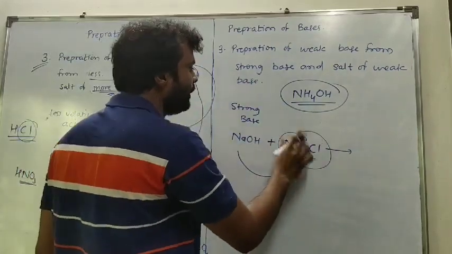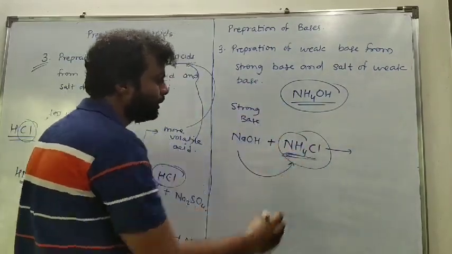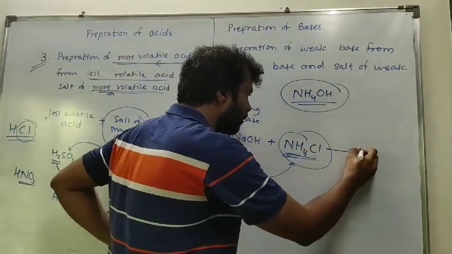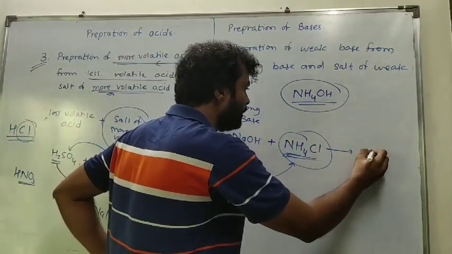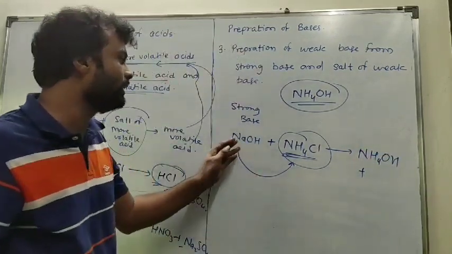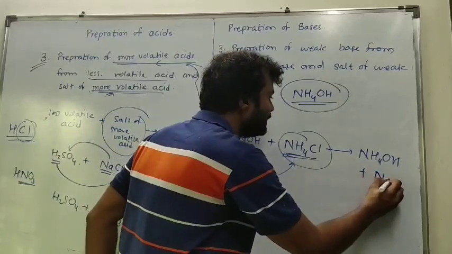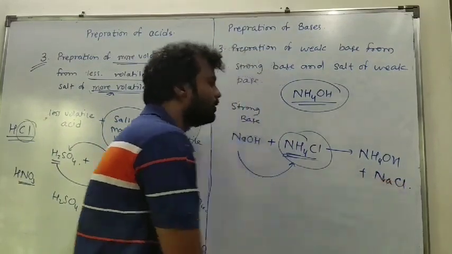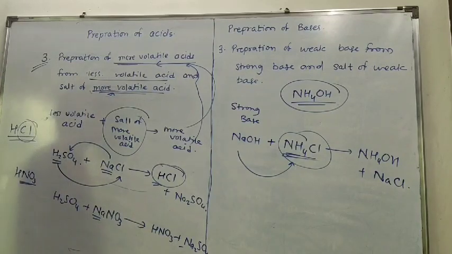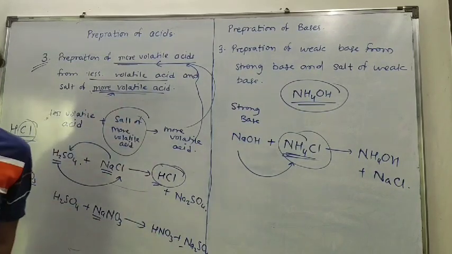This is a salt of a weak base, a salt of ammonium. If we treat them, formation of a weak base, which is NH4OH, will take place, and along with it another salt, NaCl, will form. So in this way we have seen the third and the last way of preparation of acids and bases.